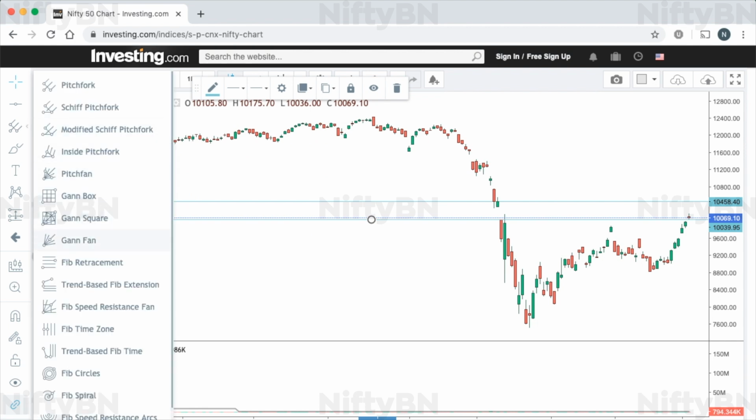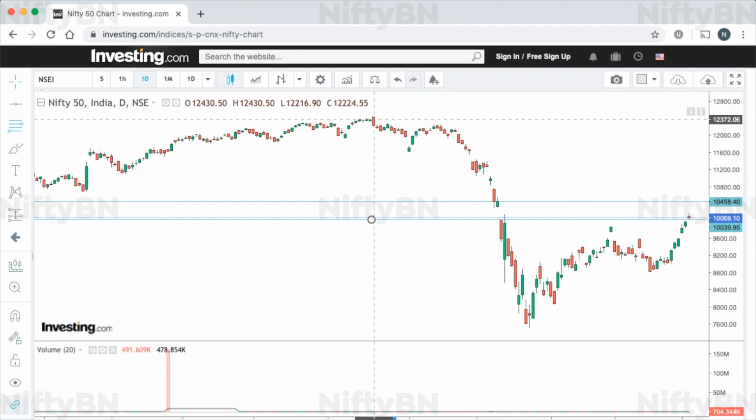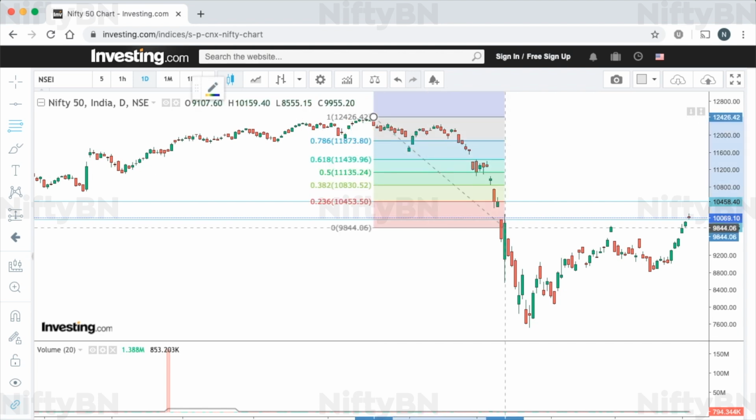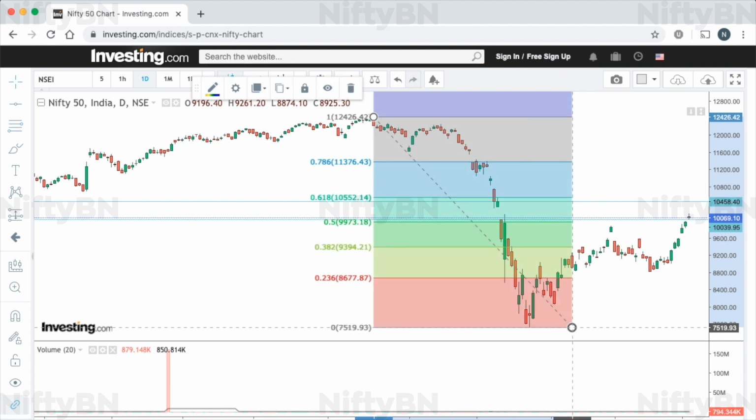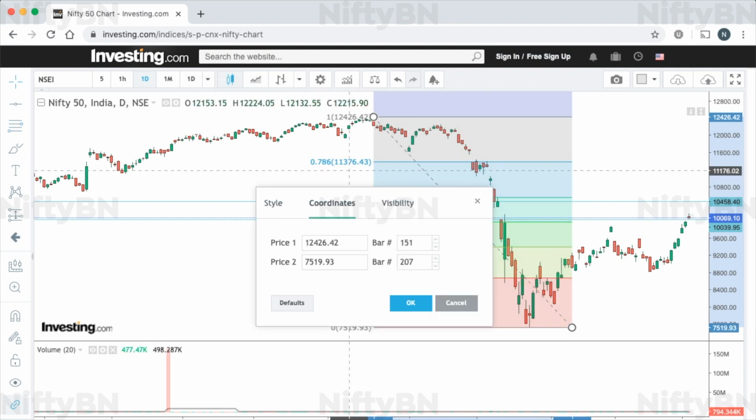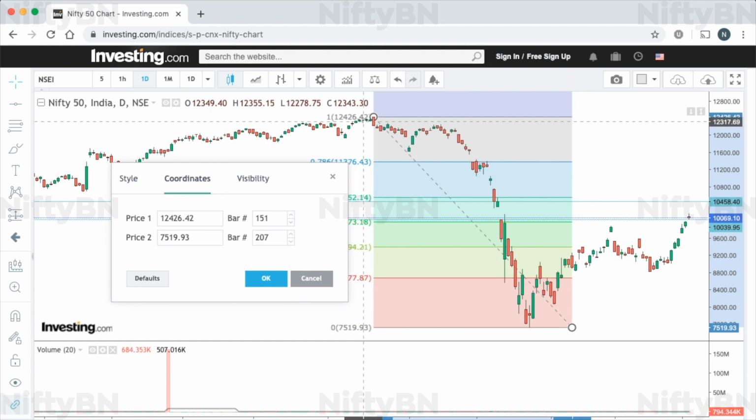Now let's draw a fib retracement from the high of January 20, which is at 12,430.5, and the low of March 24th, which is at 7511.1, to identify the possible retracement zones.